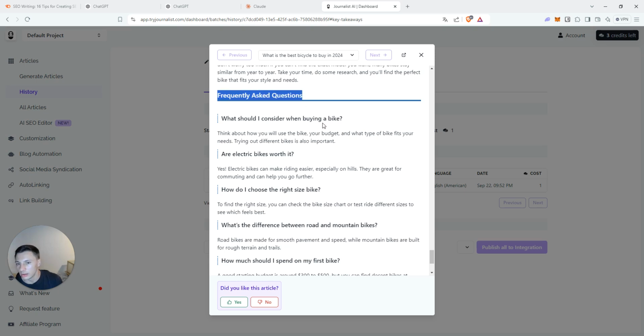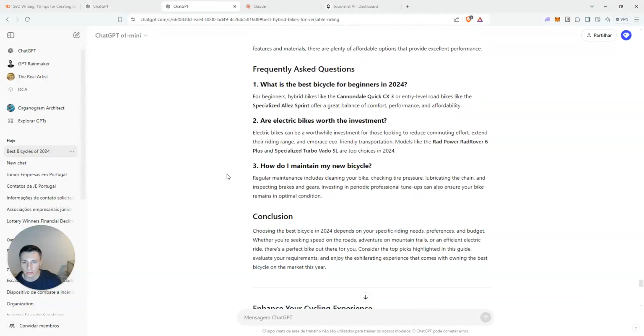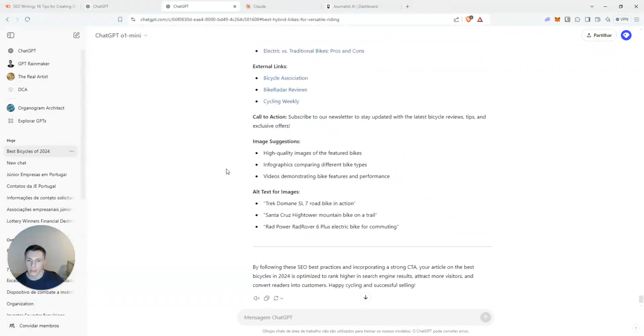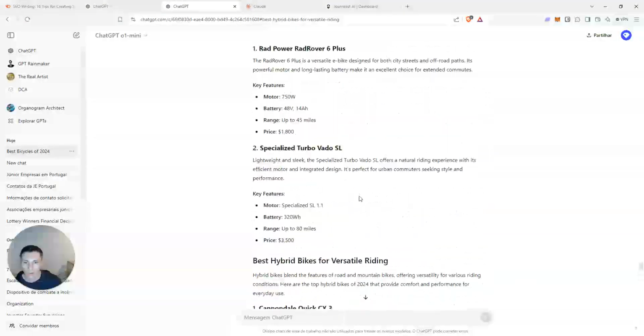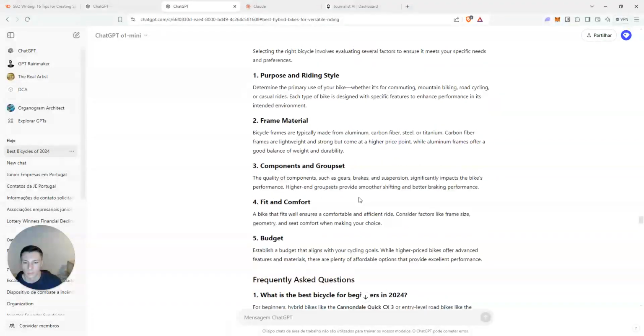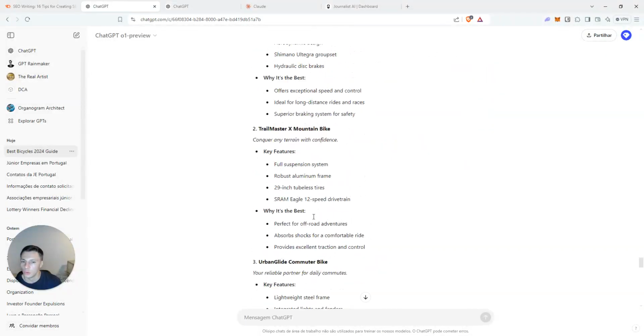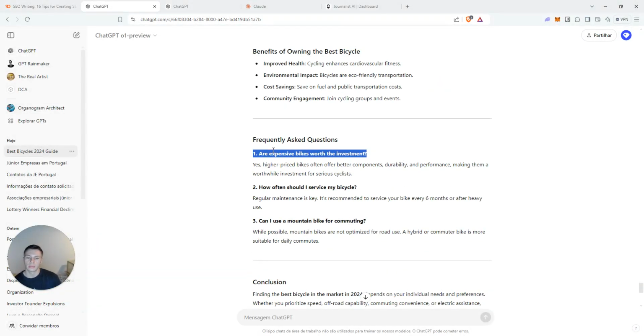Okay, you can also see it included the frequently asked questions. What should I consider when buying a bike? Are electric bikes worth it? And you can see it's actually very similar to the ChatGPT results. If we go here to frequently asked questions, where was it? It was not on the O1 Mini, maybe? Here. Okay, you can see, are expensive bikes worth the investment?